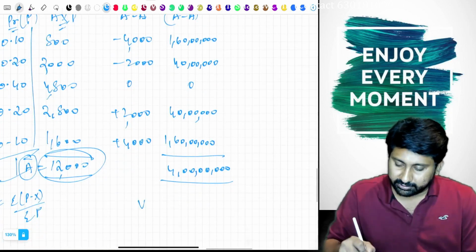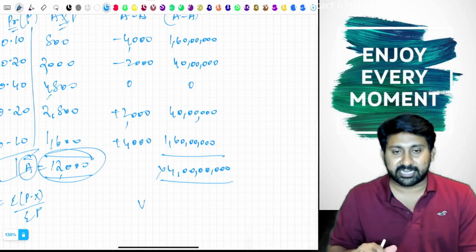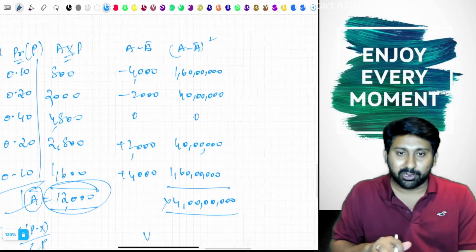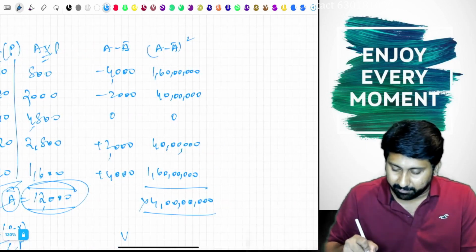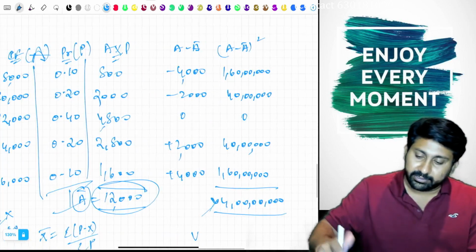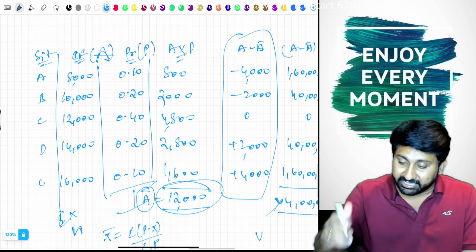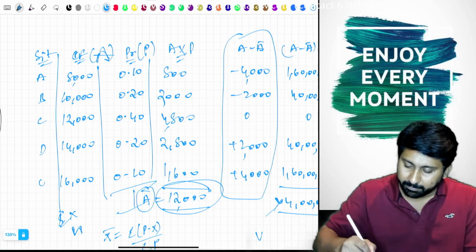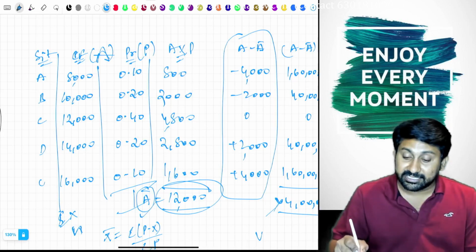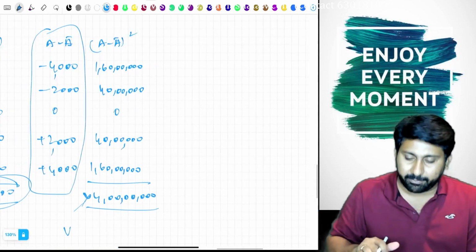What is the variance formula? Listen carefully. This 4 crore you should not total. I just totaled it for your understanding, because there is no project which is giving 4 crore. Just because of the square this amount came. But don't do this. This deviation is guaranteed, a probable. This deviation came because of this A bar. A bar is unguaranteed, this is probable. When A bar itself is probable, A minus A bar also has a probability.